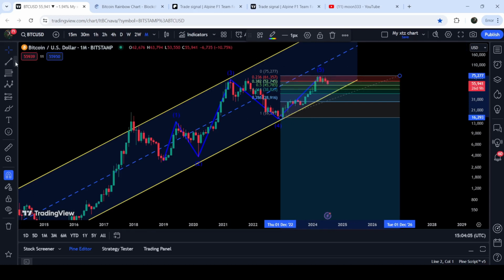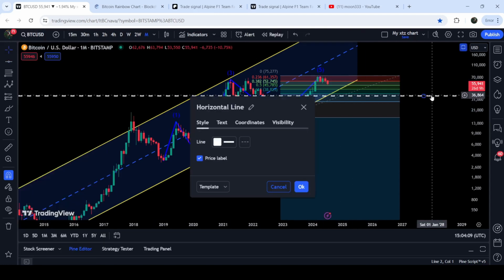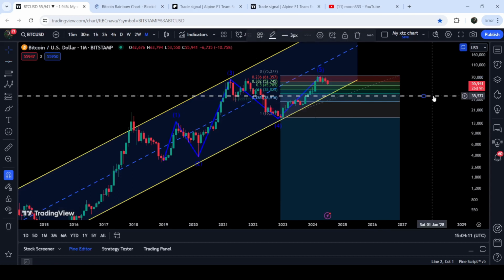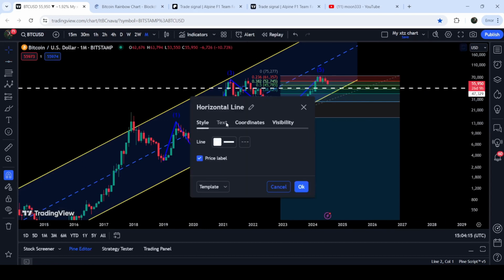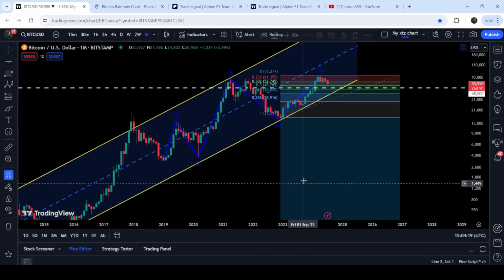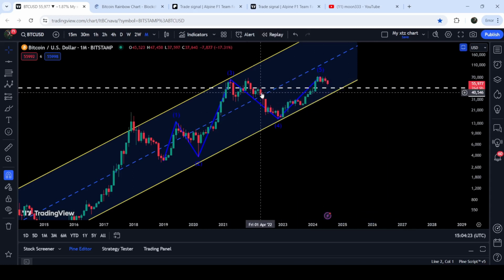And there is also another very nice support at $48,000. Let me place it at $48,000 here somewhere. You can see that this $48,000 level has previously worked as a very strong resistance, and this time it can work as a very strong support.